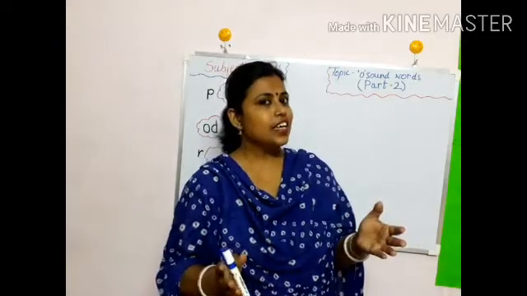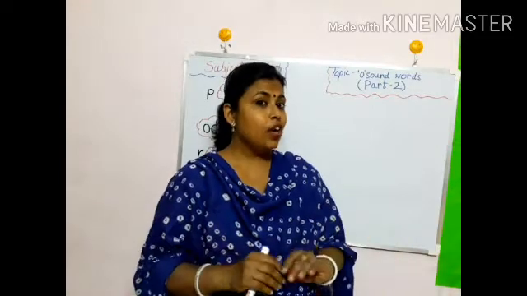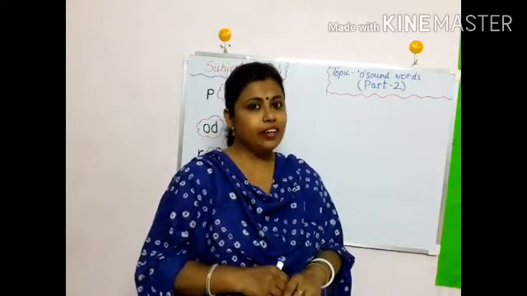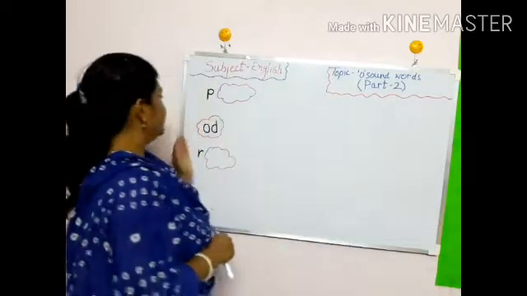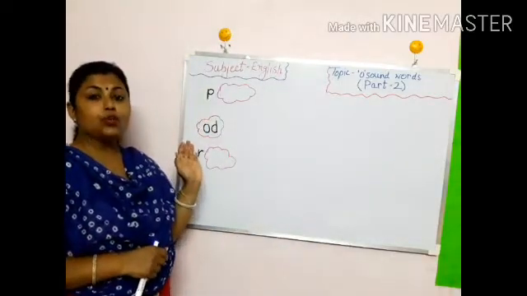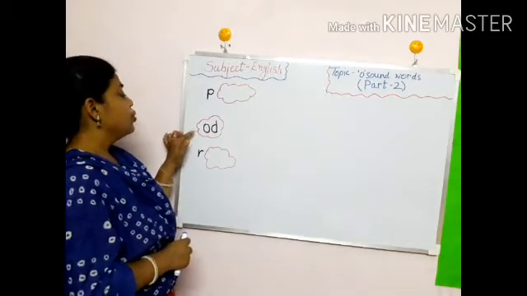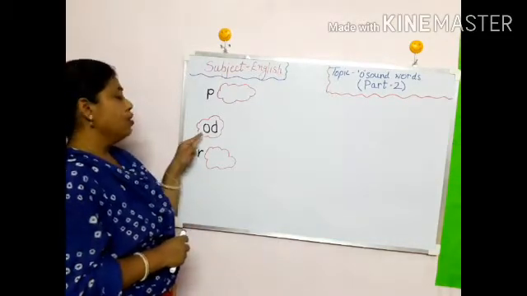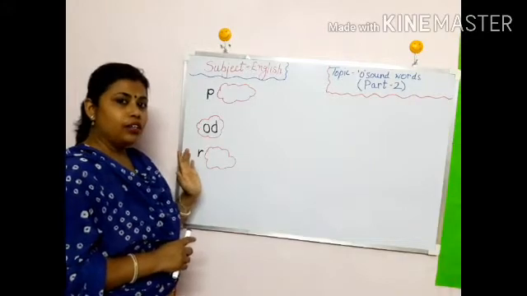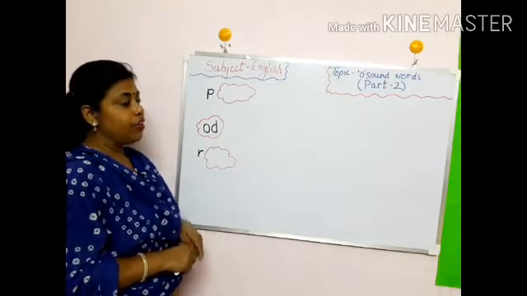So let's see. Are you ready to see who is going to become the friend of odd? O-D, odd. So who will become the friend?